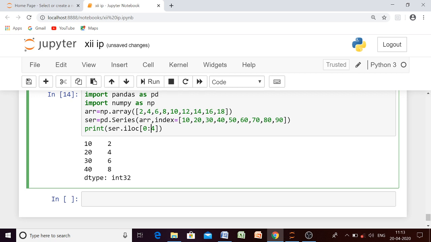Okay, so let me explain by giving one more example. What if we have the index value like this one? We have 9 elements, so let me do one thing.